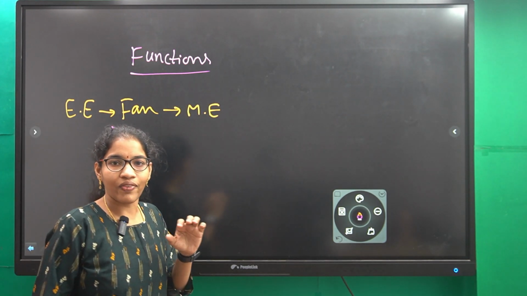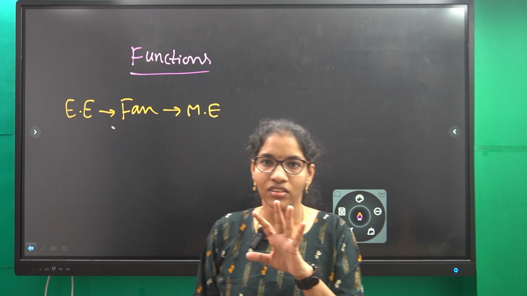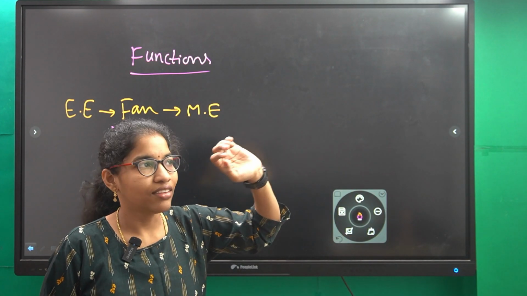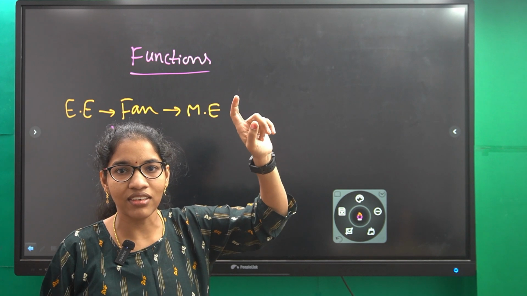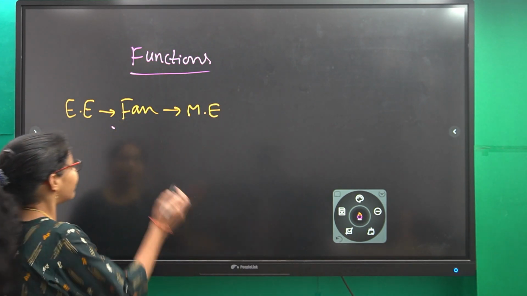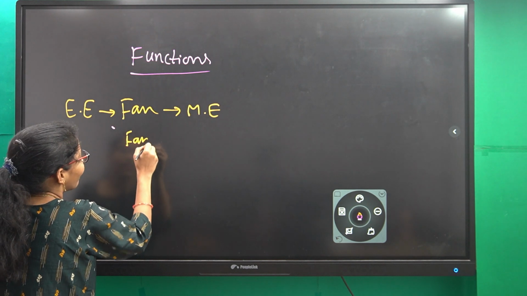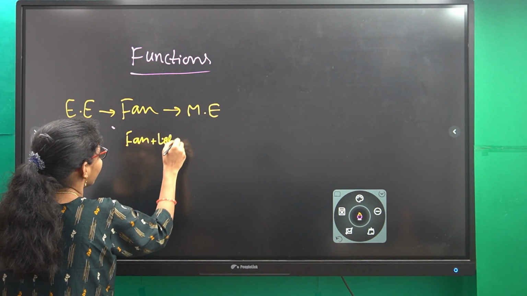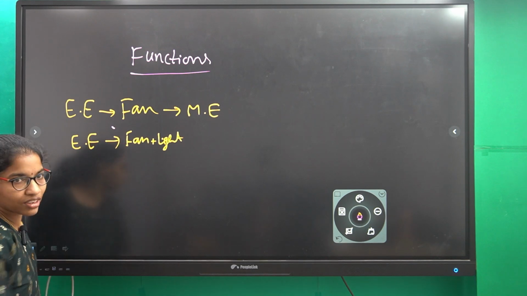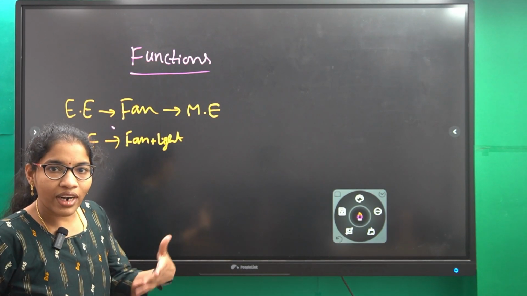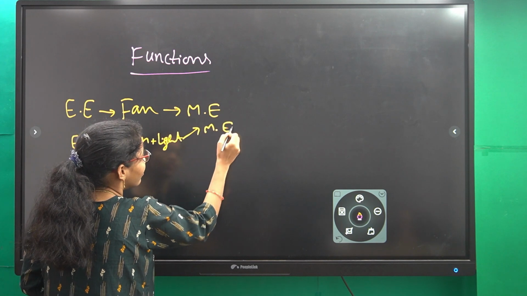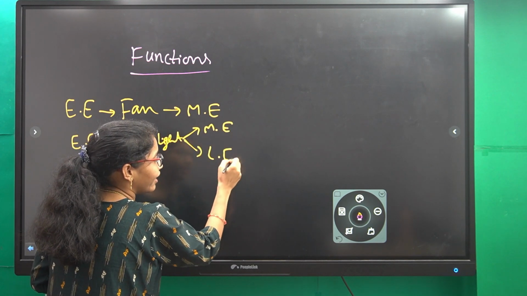Nowadays we can see fans along with lights also, right? In the middle of the fan we have one light. Whenever we turn on the switch, the fan will rotate and the light also glows. Like that I am taking fan plus light. Whenever I give electrical energy to this fan plus light, what does it give? Both mechanical energy and light energy, right?